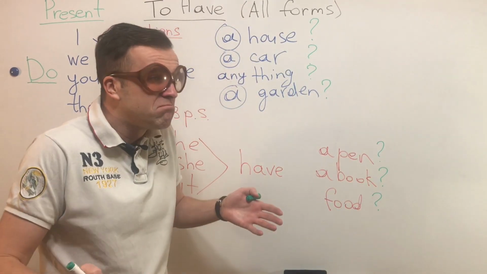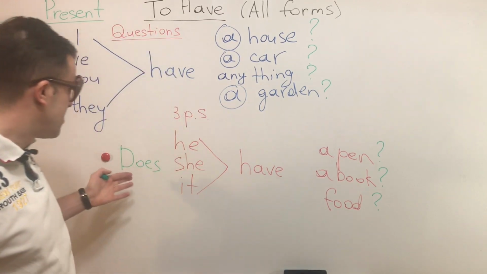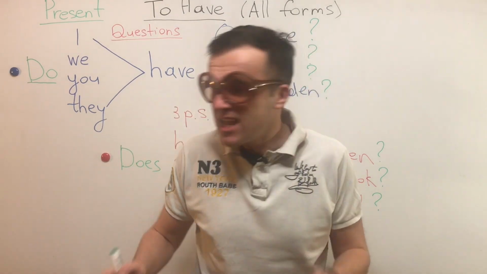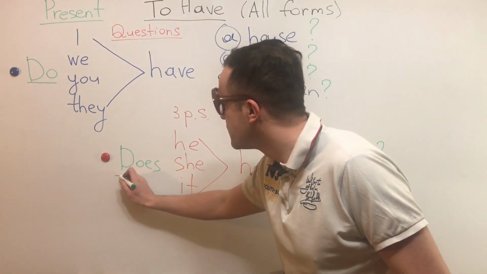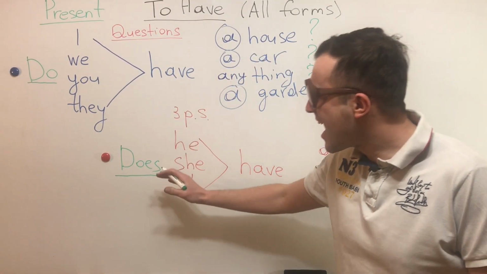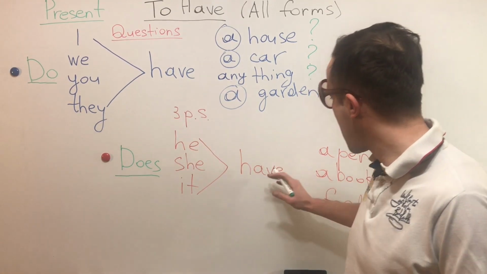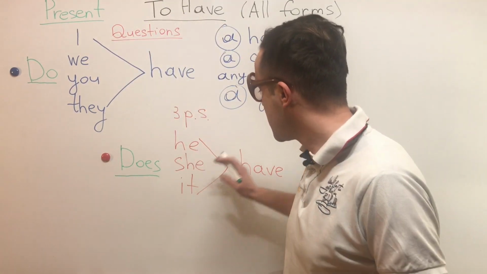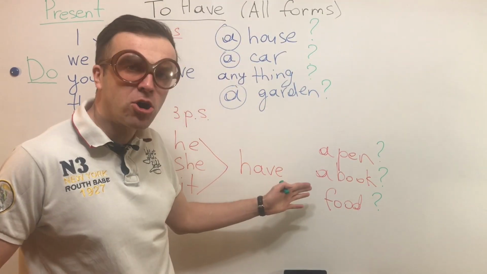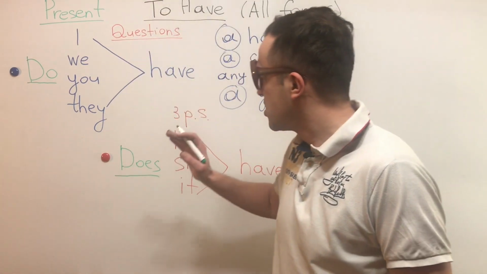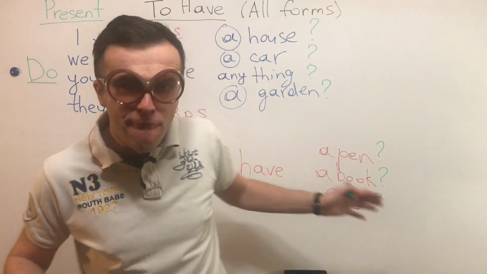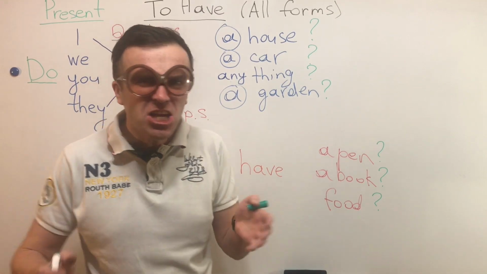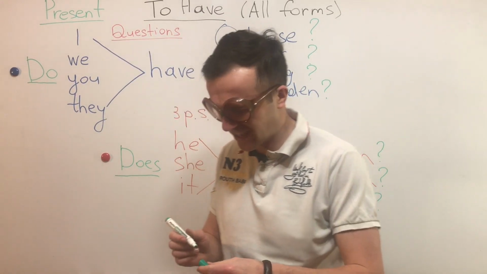Okay, but what do we have to do with he, she, it? With he, she, it, we have does. So does he have a pen? Does she have a book? Question mark. Does it have food? Does this dog have food? It is so hungry, so hungry.